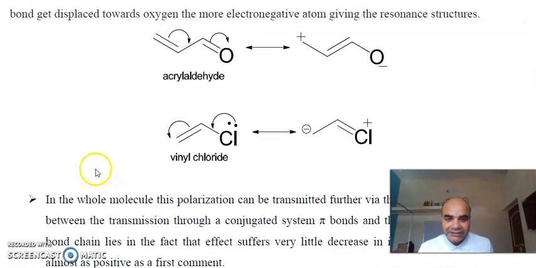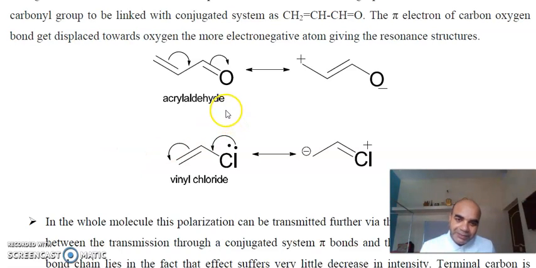We will see in several examples, but these are the typical to make you understand that this effect can be of two types. In one type we have electron releasing group. Here the fluorine, it has lone pair, it will donate the lone pair inside molecule, and this will generate the minus charge on the carbon.